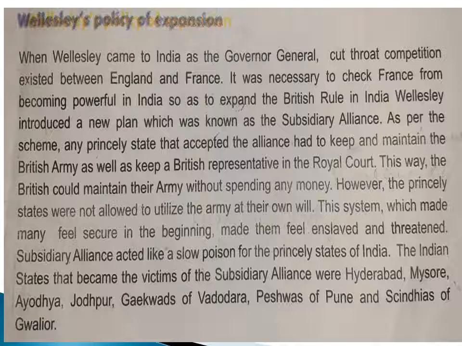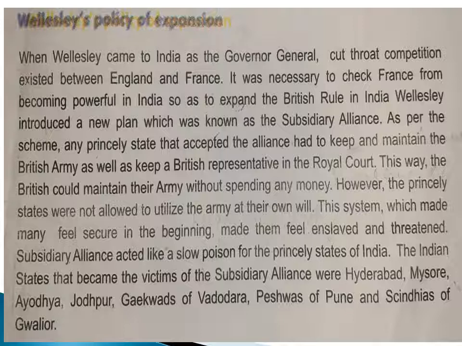Subsidiary Alliance. As per this scheme, any princely state that accepted the alliance had to keep and maintain a British army as well as keep a British representative in the royal court. This way, the British could maintain their army without spending any money. Means they were able to maintain their army with our wealth or our money. However, the princely states were not allowed to utilize the army at their own will.